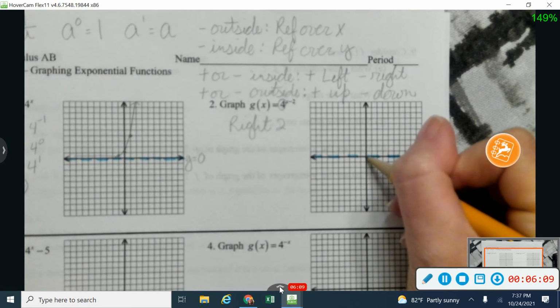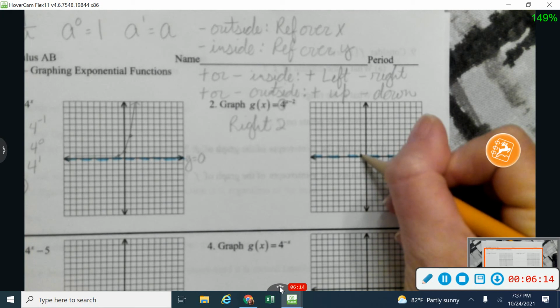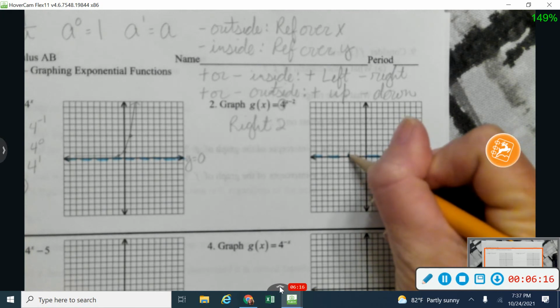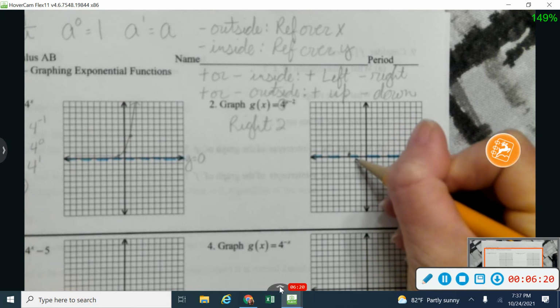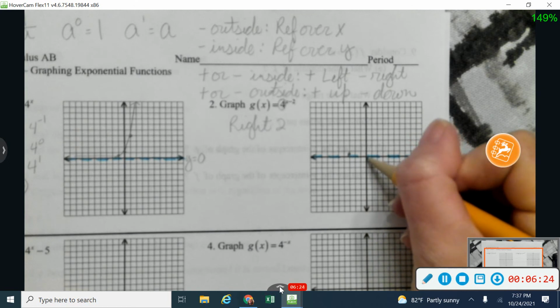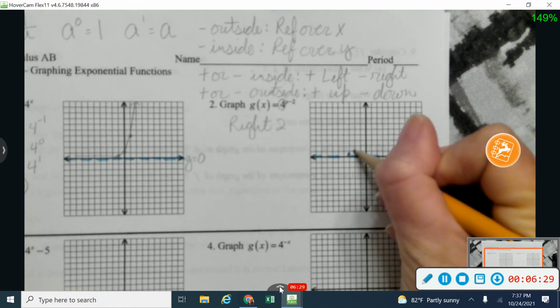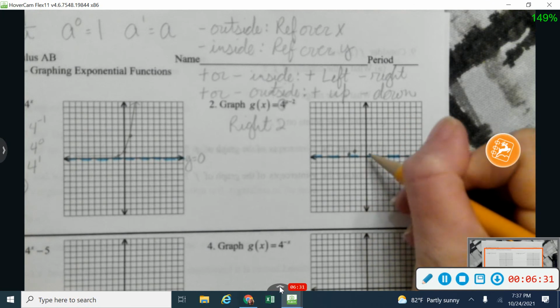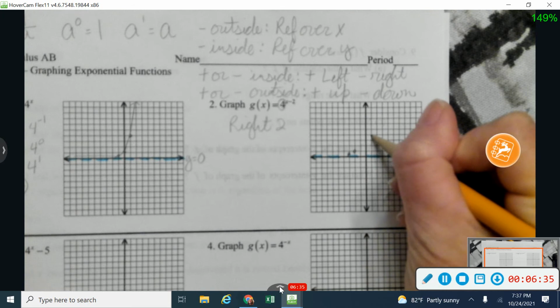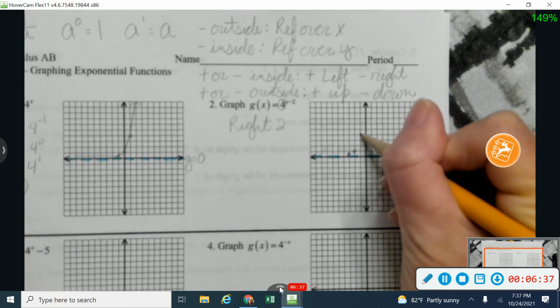Okay, but I am going to take each of my points over here and I'm going to move them to the right 2. So let me start at -1, 1/4, and I'm going to take that point and I'm going to move it to the right 2. Okay, it's not just exactly on 1/4, but that's okay. All right, then for my table on number 1, I'm going to take the point 0, 1. I'm going to move it to the right 2. And finally, I had the point 1, 4, and I'm going to move it to the right 2.